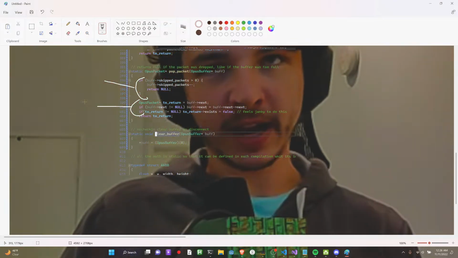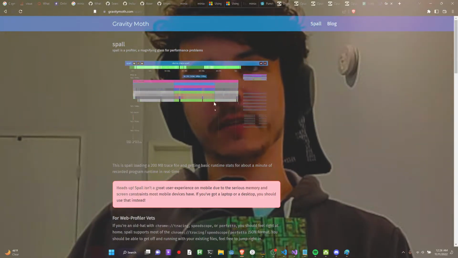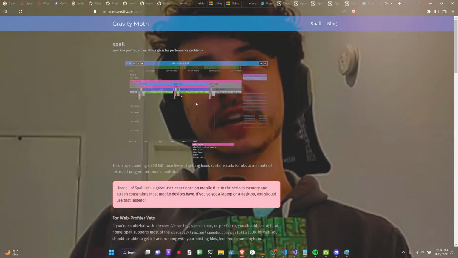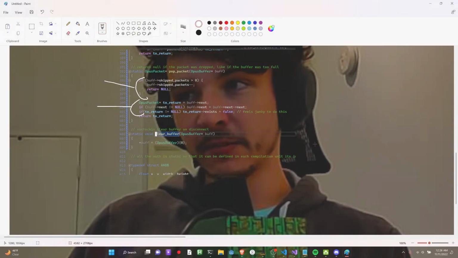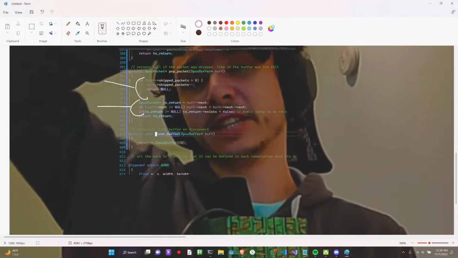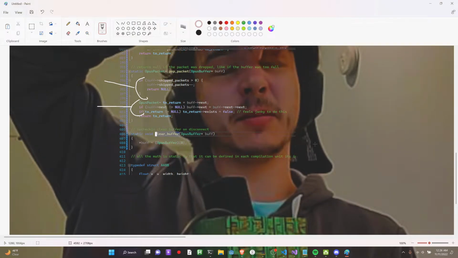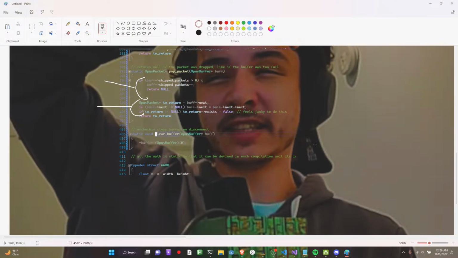And then you look at a graph. It looks like this, right? It's a graph that tells you where all the time is being spent in the program. I need to do that, but for the server, right? Because now it's too slow. I mean, it is in a debug build, but it should still, this doesn't really make any sense.